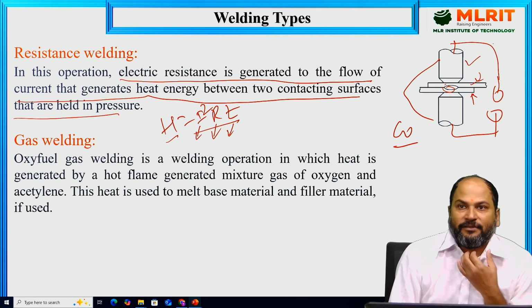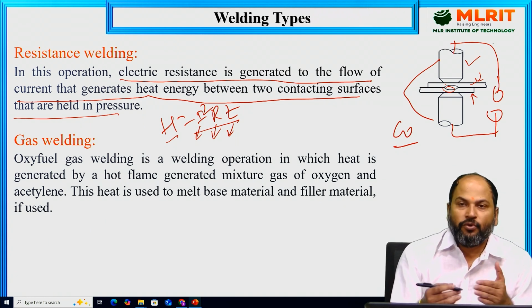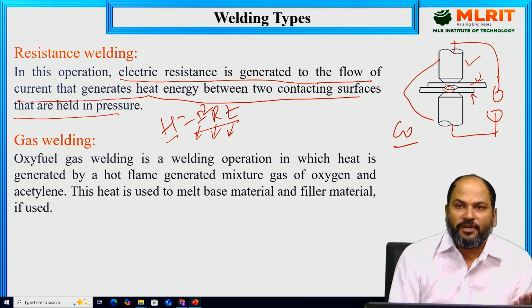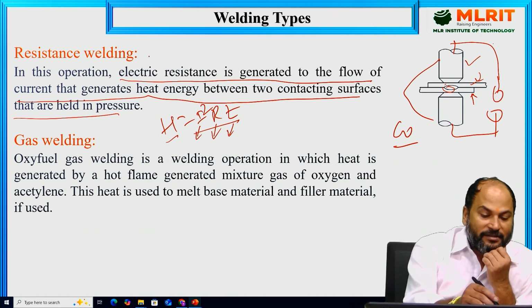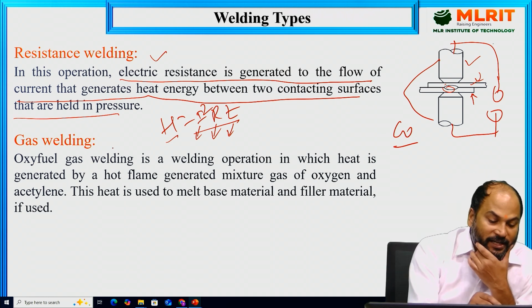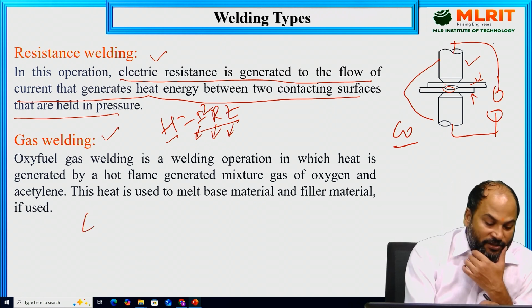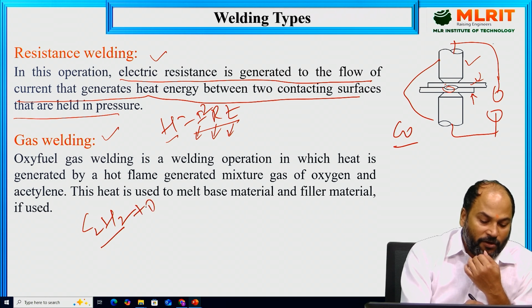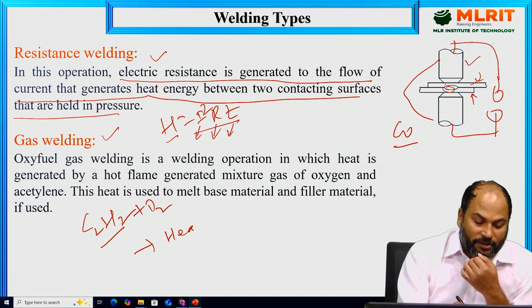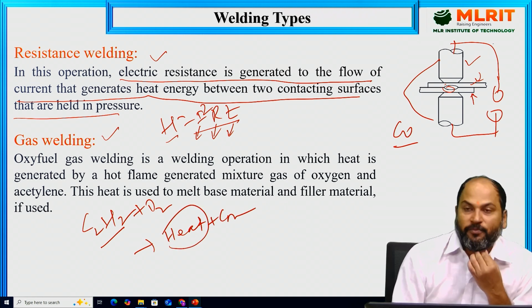Next is gas welding. So as I told at the starting, during the welding, if we are using heat to join two or more parts together, different sources may be used to produce the heat. So here, contact resistance is the main source through which heat is being produced. But here this is not the case. Here an exothermic reaction will be the main source to produce the heat. So what will happen? Acetylene will react with the oxygen. Acetylene means C2H2, and because of its reaction with the oxygen, heat will be produced. Of course, CO2 will be there, and heat will be produced. So this heat will be used for welding processes.